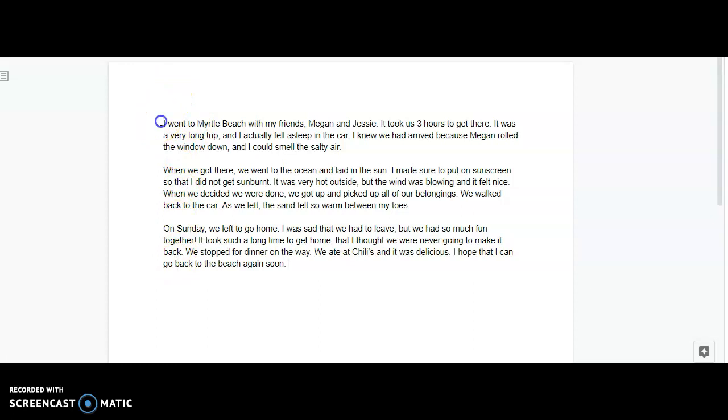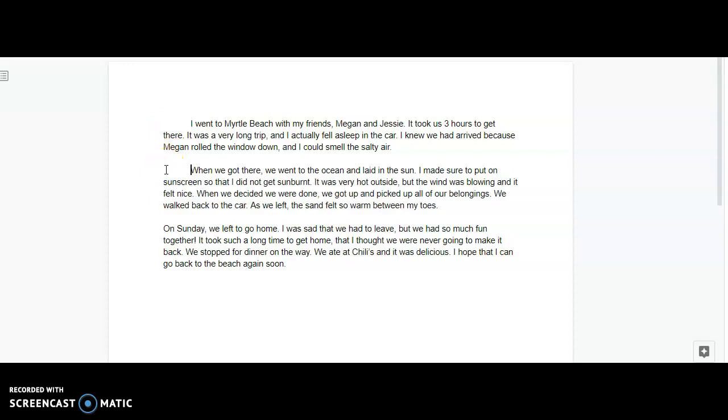The last thing I want to make sure is that I have my 3 paragraphs, but all paragraphs should be indented. So to indent, I'm going to click right before the first word of my paragraph, and I'm going to press the tab button, and it will indent it for me, and that tells the reader that it's a new paragraph. So I'm going to do that on all of my paragraphs, and there we go. Now, this is by no means a perfect story, but I've definitely gone back through and added a lot more details than I had before.